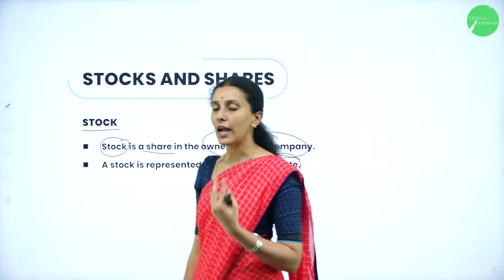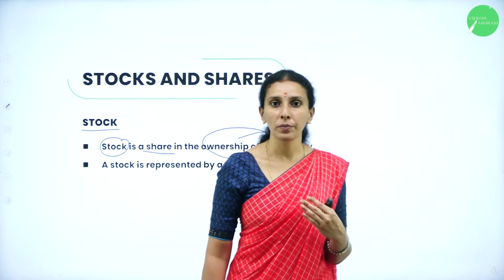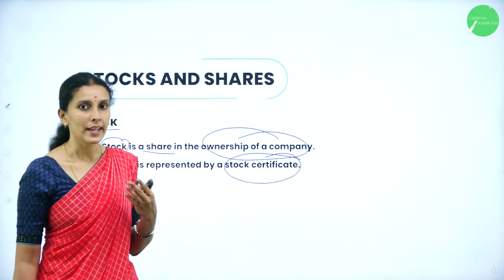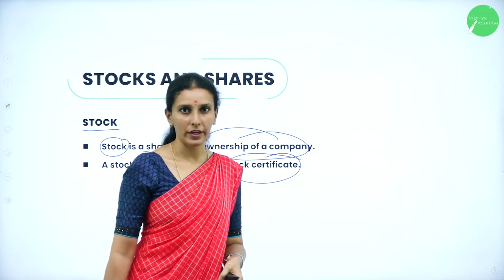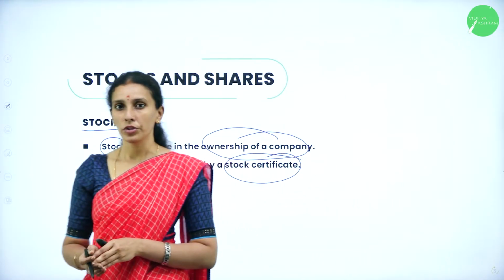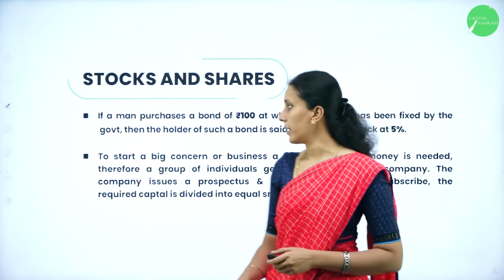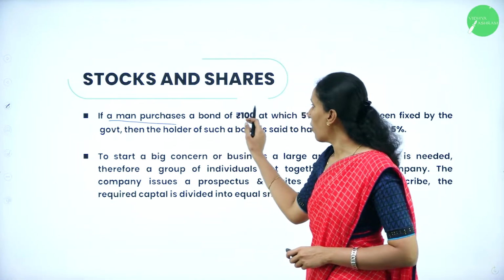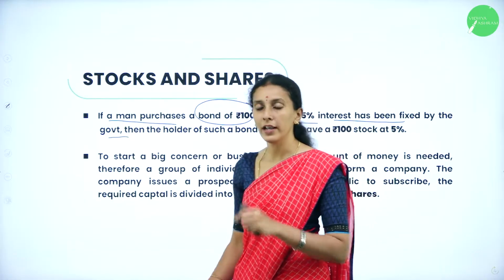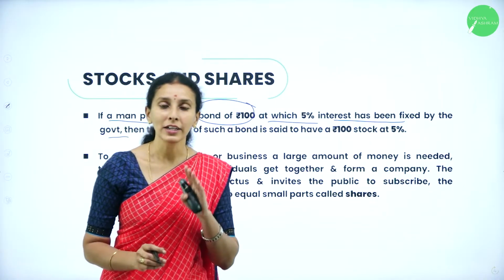Whenever you want to start a business, you need a large amount. So you invite a few people to share your investment. Those shares can be done through a stock certificate. The profits are also divided among the number of persons you have taken. Therefore, stocks and shares literally means if a man purchases a bond of rupees 100 at which 5% interest has been fixed by the government, then the holder is said to have a 100 rupees stock at 5%.